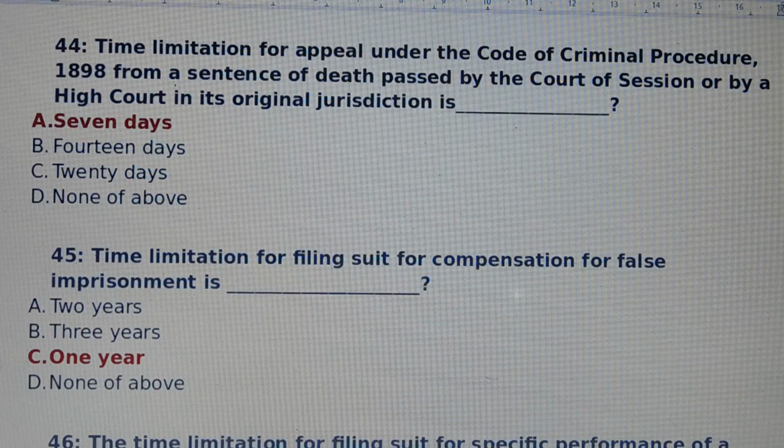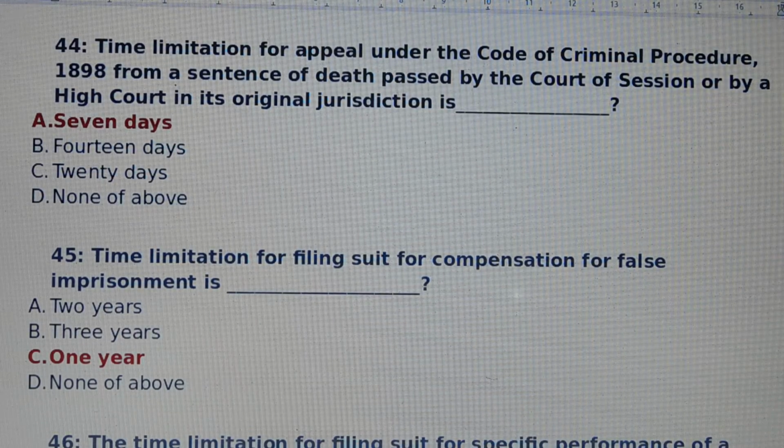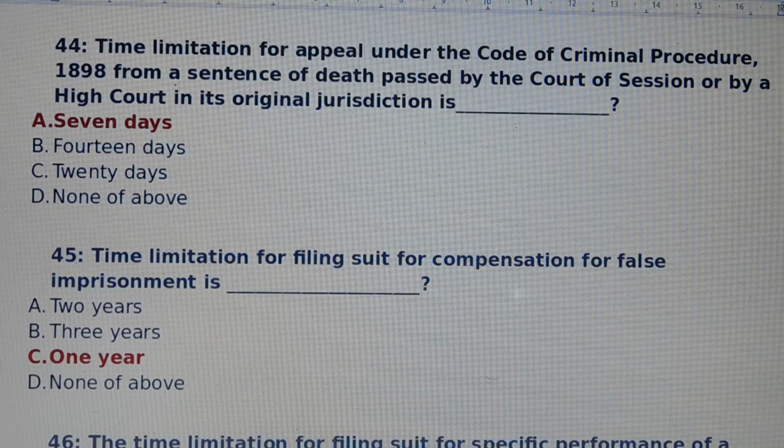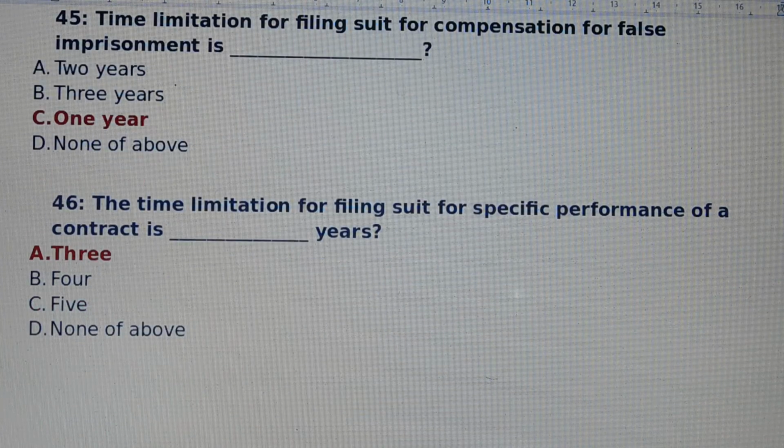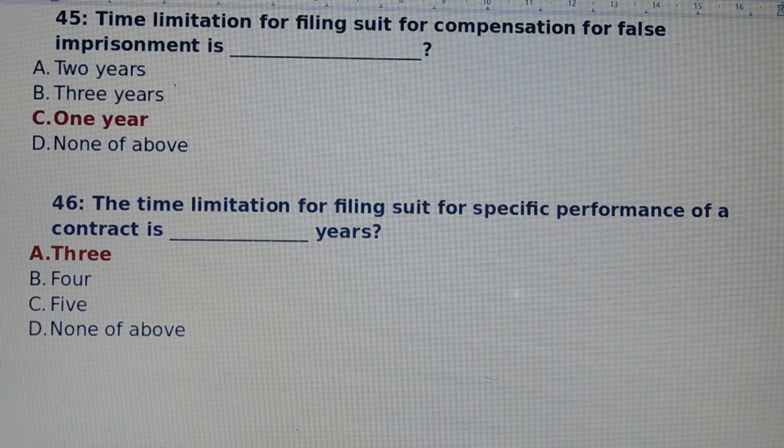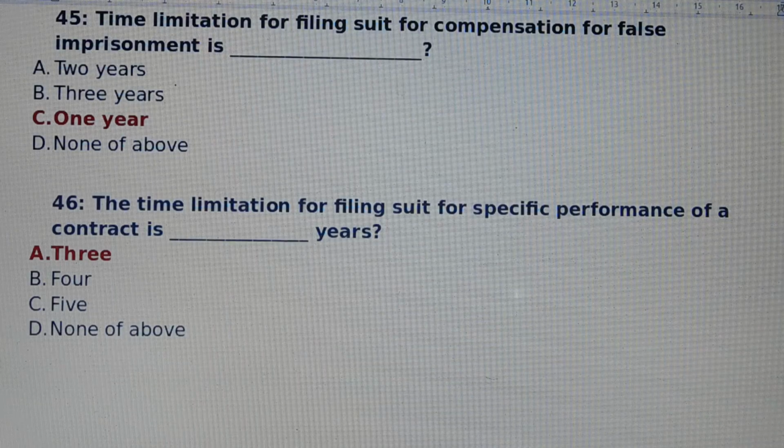Question number 45. Time limitation for filing suit for compensation for false imprisonment is. Answer is option number C, 1 year. False imprisonment is 1 year. Question number 46. The time limitation for filing suit for specific performance of a contract is years. Means answer is option number A, 3 years. Specific performance of a contract is 3 years.